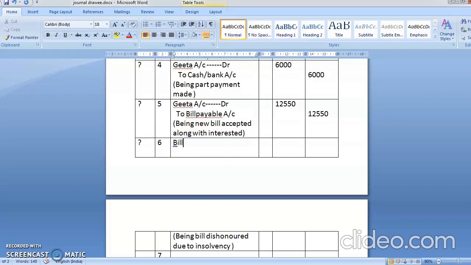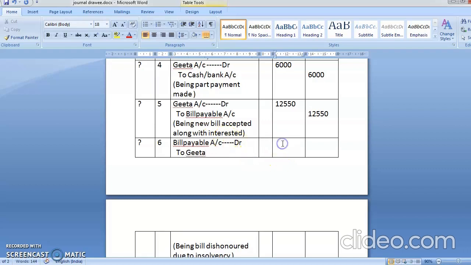Bill payable account debit to, yes, Geeta account. Yes, Geeta account. So what is the amount of the new bill? Now we'll write the new bill amount 12,550. Okay, that bill amount is now this.